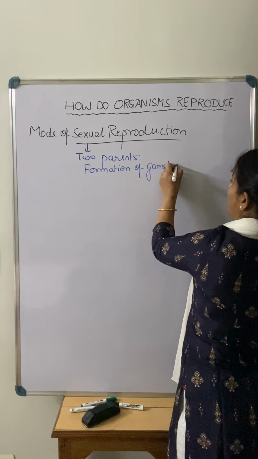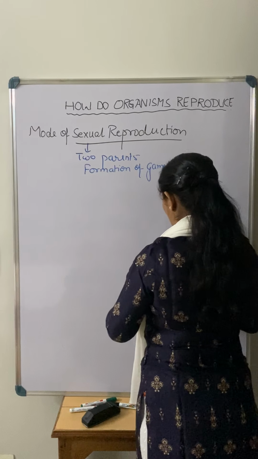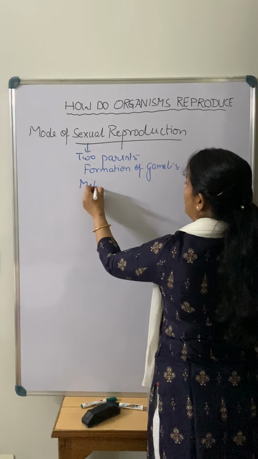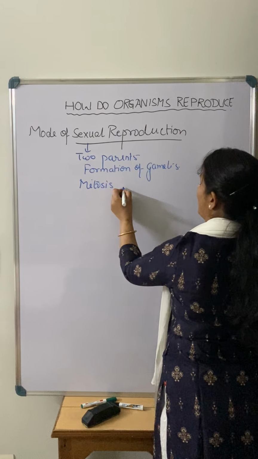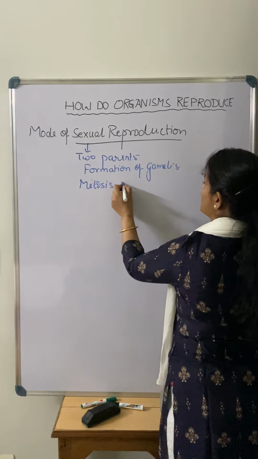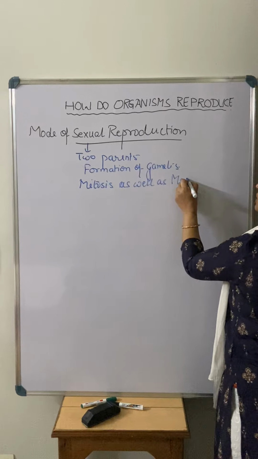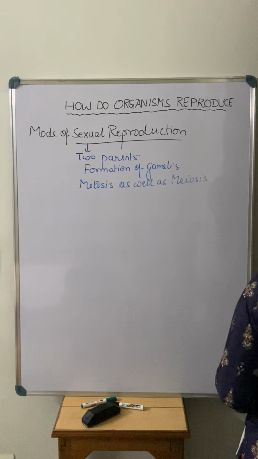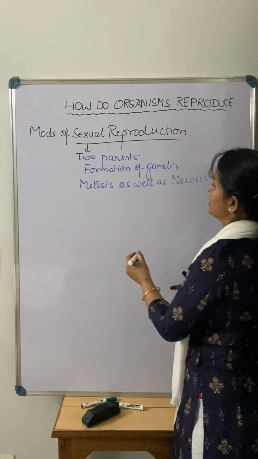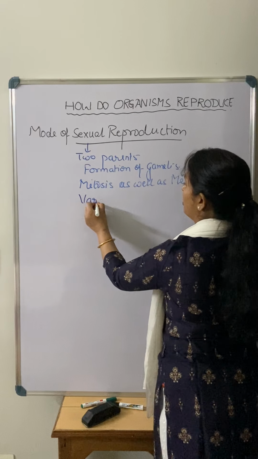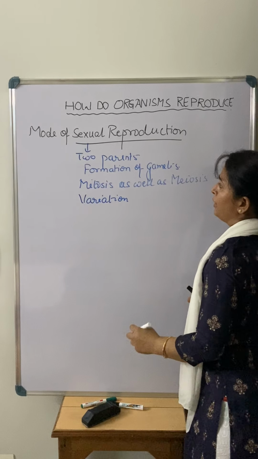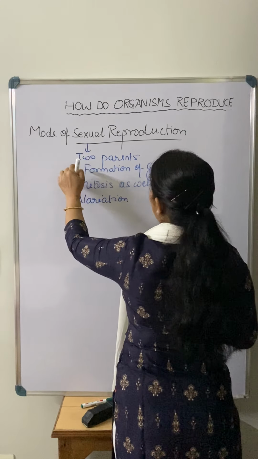And there is division, mitosis as well as meiosis. So these are the two ways by which the sexual mode is completed. Along with that, there is variation that comes out.